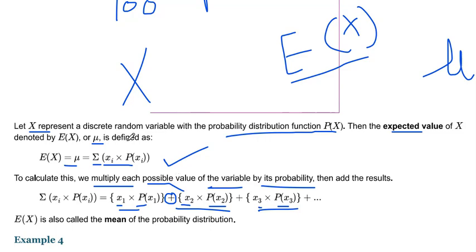So we get the expected value of the random variable. It's also called the mean of the probability distribution. In the exam they have also asked what is the mean of a probability distribution. So the mean is the same as the expected value. Keep in mind it's also called the mean of the probability distribution.